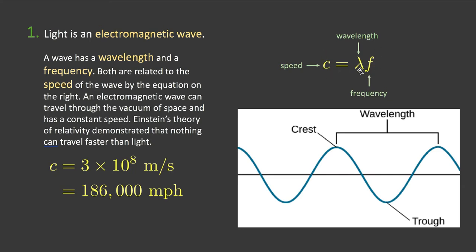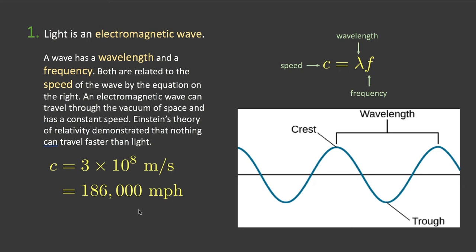So wavelength times frequency gives you speed. The speed of a light wave is always constant. We've used this number before, 3 times 10 to the 8th meters per second, or 186,000 miles per hour. And we're going to talk a little bit more about Einstein's theory of relativity later in the semester when we cover black holes.